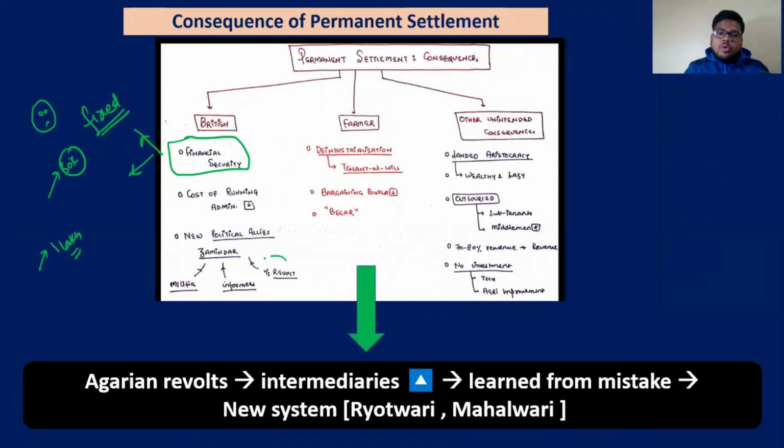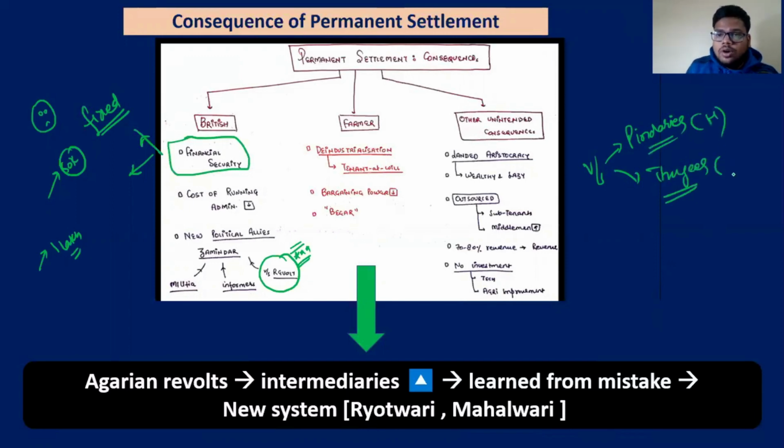Secondly, a lot of rewards started to happen. And no one wants this, because when so many rewards start to happen, they cannot do ease of doing business, because they can quell these rewards with the help of the zamindars. But ultimately, they will require these rewards to be less. We have discussed how they took over the Pindaris, why they wanted to get rid of the Pindaris, and the Thugis. Pindaris were under Lord Hastings and Thugis under William Bentinck.